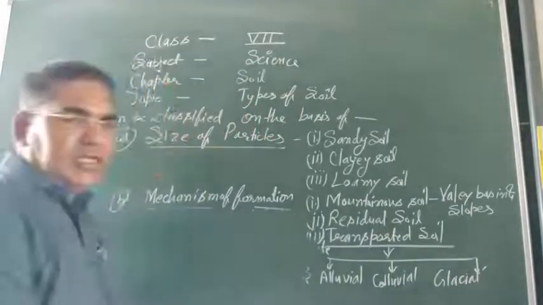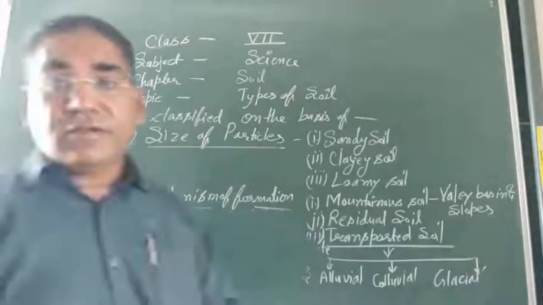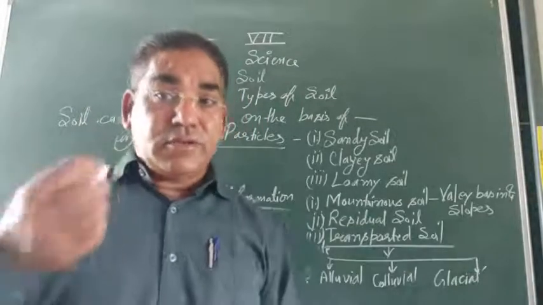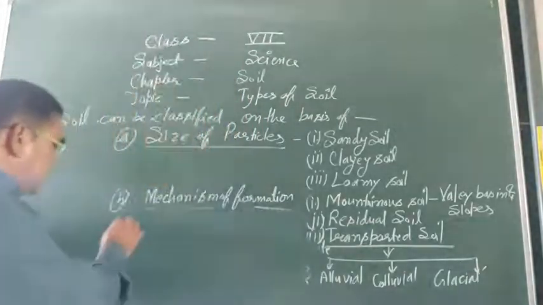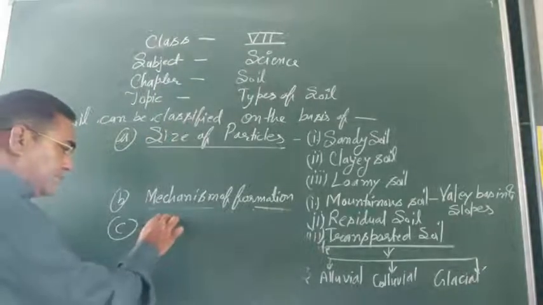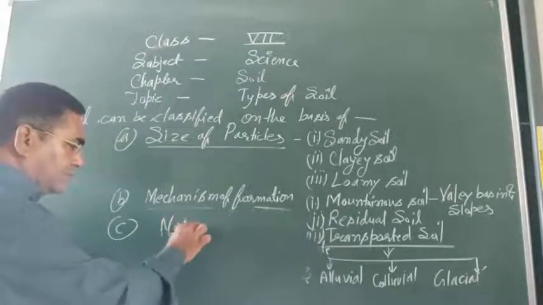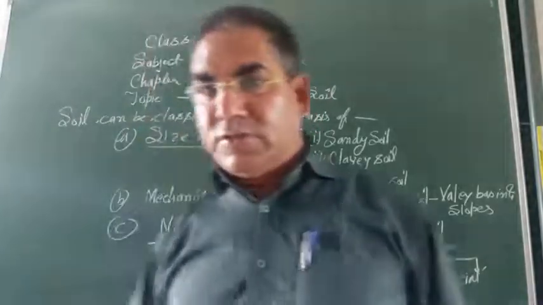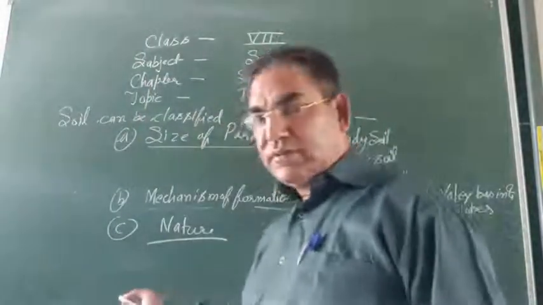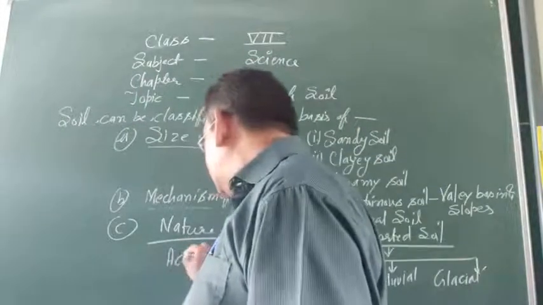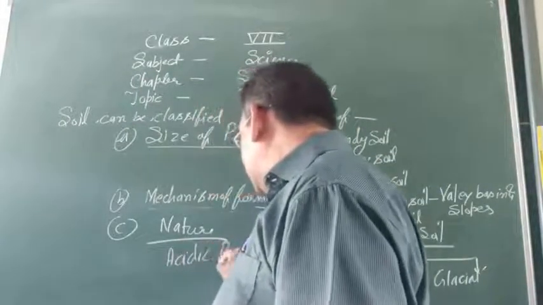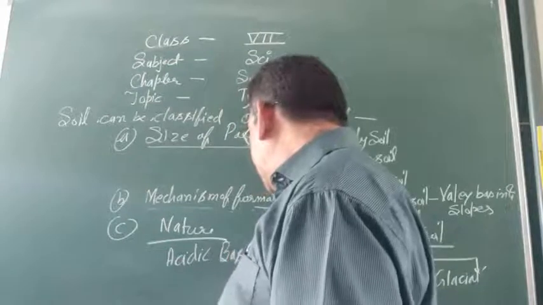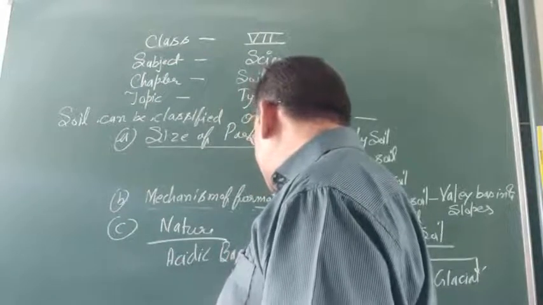Along with these three, other soils are there on the basis of their nature. The soil may be acidic, basic and neutral.